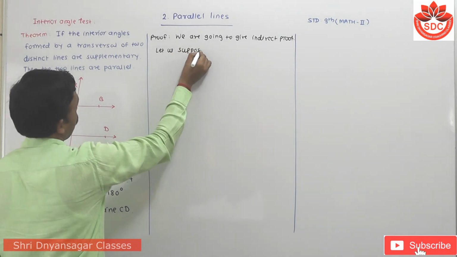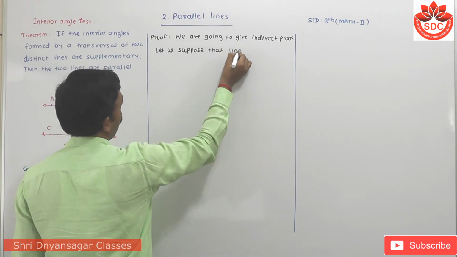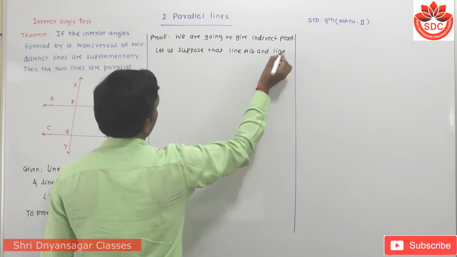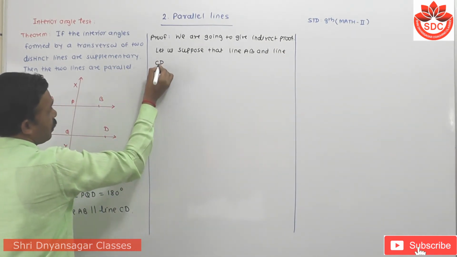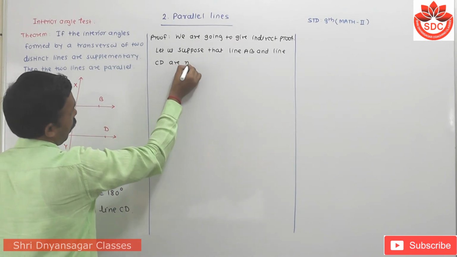Suppose that line AB and line CD are not parallel.